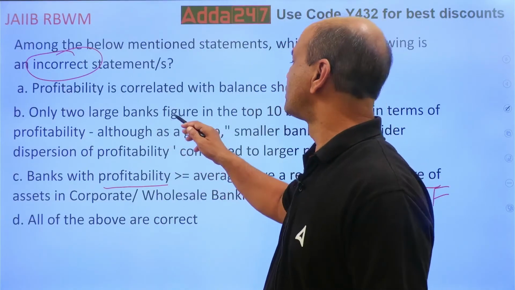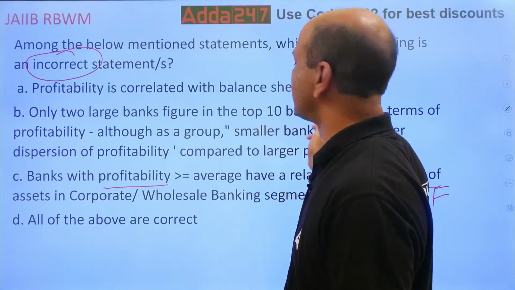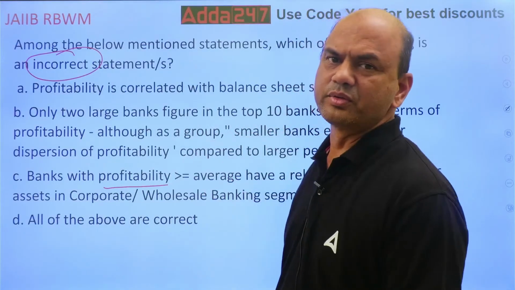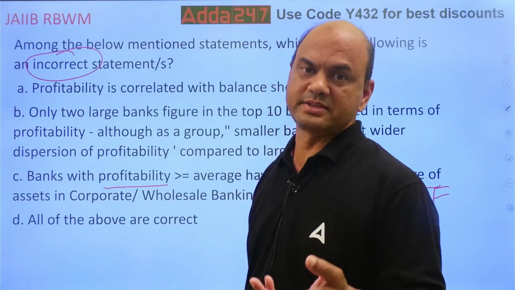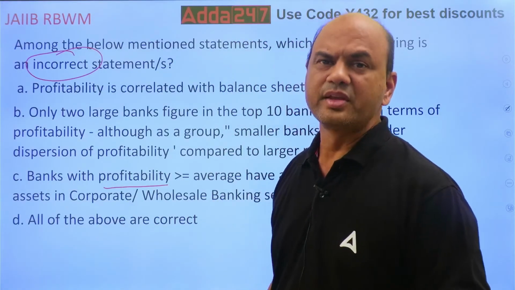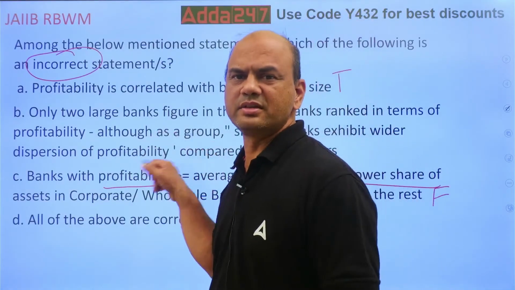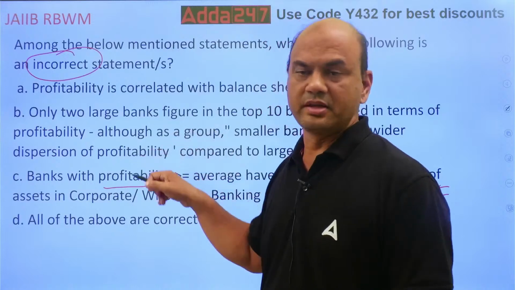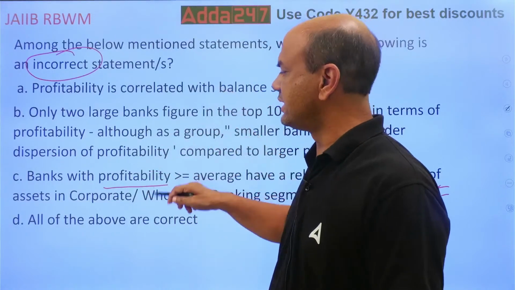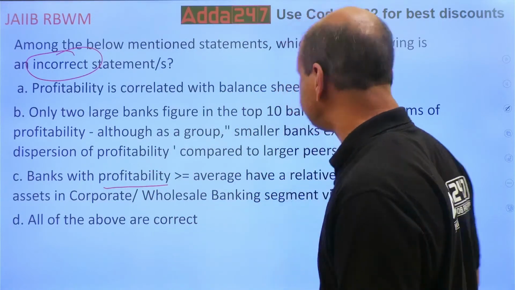Only two large banks figure in the top 200. That's right. Means only two large banks of our country were figuring in the top 10 banks in the world. So that's okay. This is not an exam question as such because these things keep on changing. Importantly, it was A, C and D. Okay?